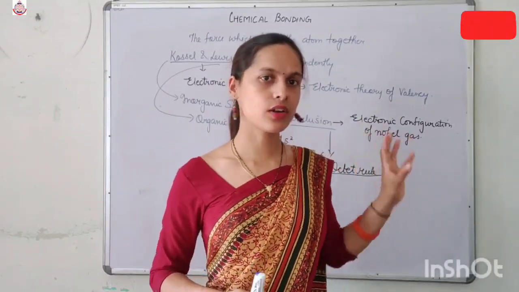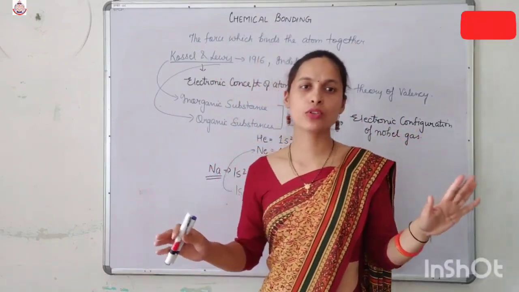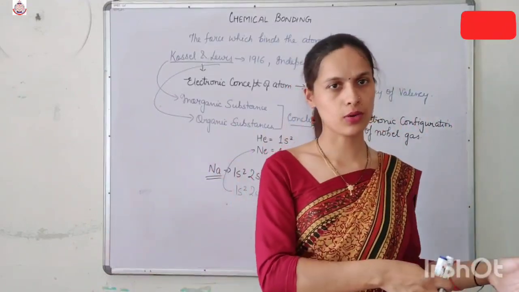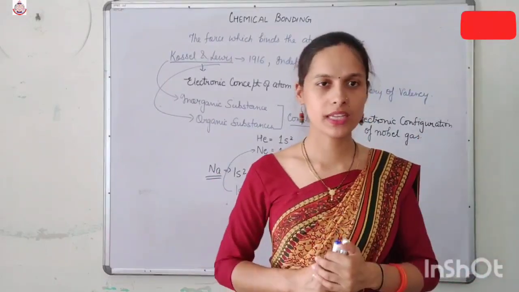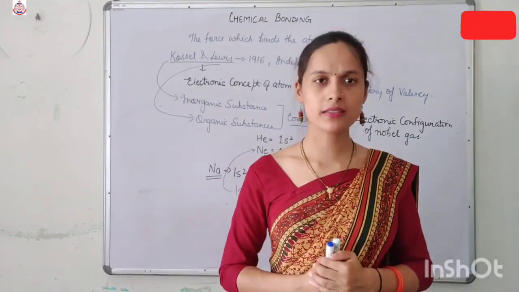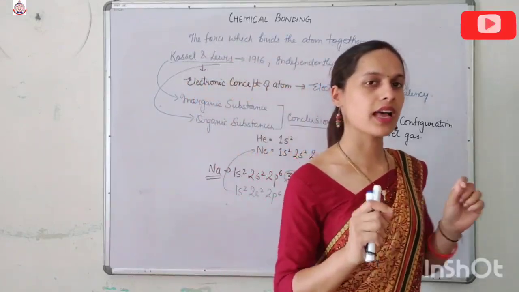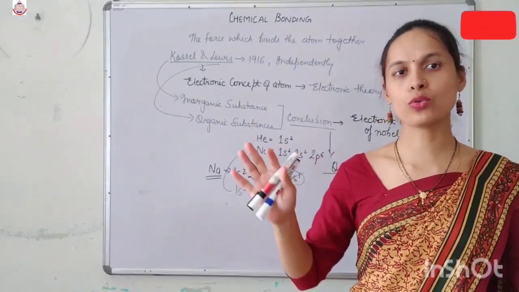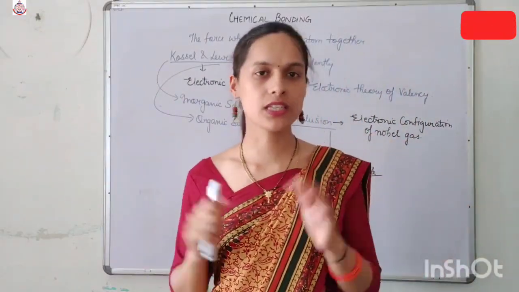So this is the answer to the previous question, why atoms combine with each other: because they want to convert their less stable electronic configuration to a more stable configuration, to acquire the nearest noble gas configuration. Now another question arises, how do atoms combine? The first question was, why do atoms combine? The answer is because they want to complete their outermost configuration and acquire the noble gas configuration. That's why they react with each other.